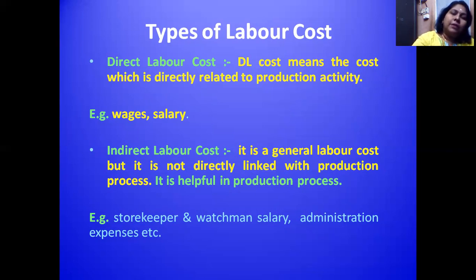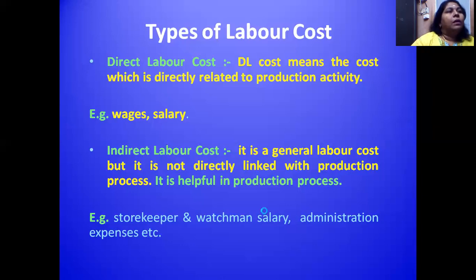And another example I can say is the gatekeeper, the security or the watchman. Whatever salary or benefits are paid to the watchman, it comes under indirect labor cost, because he is not directly engaging in the production process. Administrative staff, I can say. So we have the definition and meaning of direct labor cost and indirect labor cost.